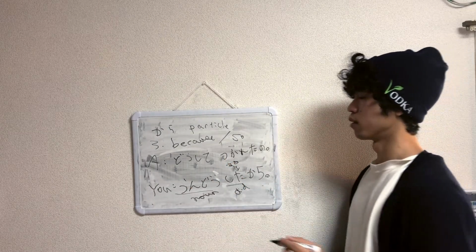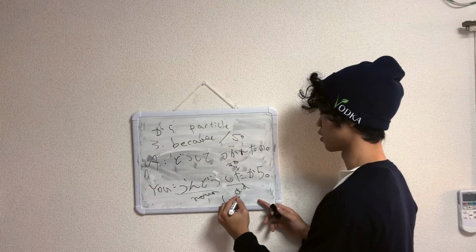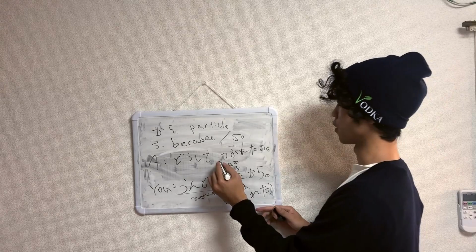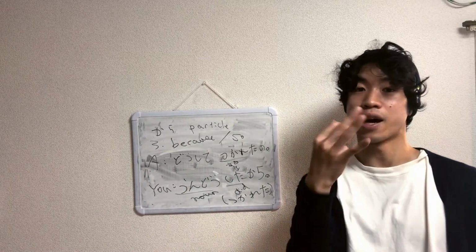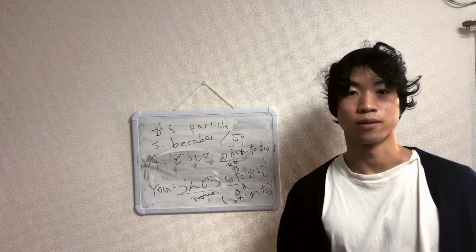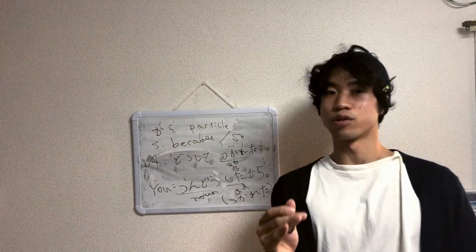Now, what's going on here? 運動したから, 疲れた is hidden here. I got tired. I'm tired. After から. But since it's here, A is already asking you, why are you tired? You don't have to say, I'm tired because I worked out. You can just say, because I worked out. You see, it's already introduced what we were talking about.